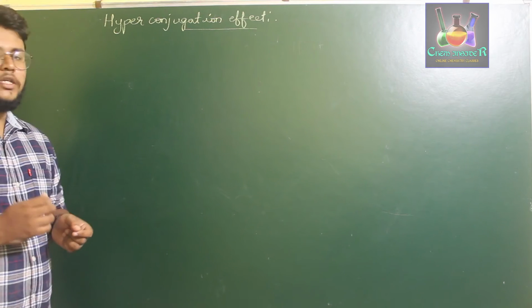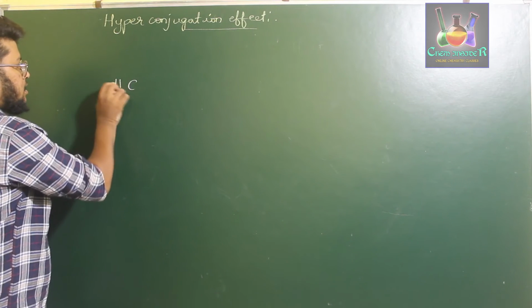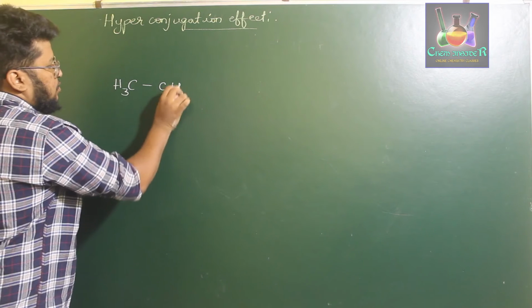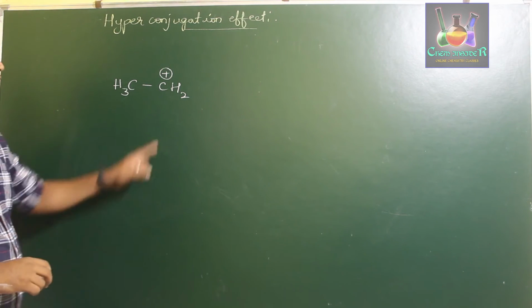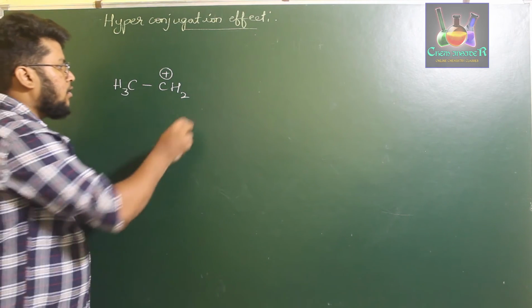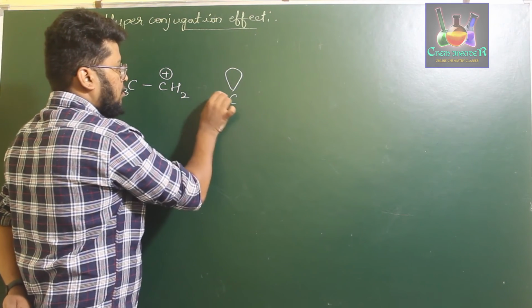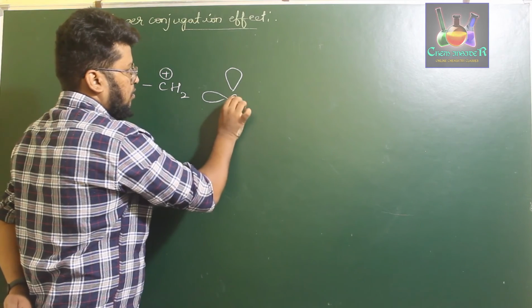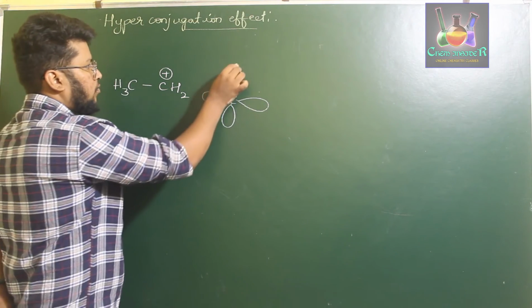We can understand this particular effect using an example. Let us take an example of CH3CH2 plus, with the plus charge. Now, if you consider this carbon atom with a positive charge and write down the lobe diagrams of this, this diagram can be written as follows, so four of these lobes will be attached, one with the hydrogen.